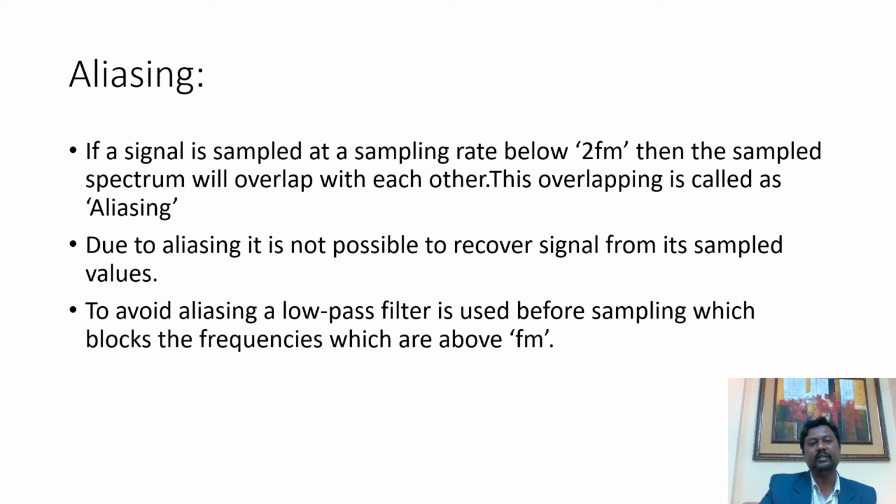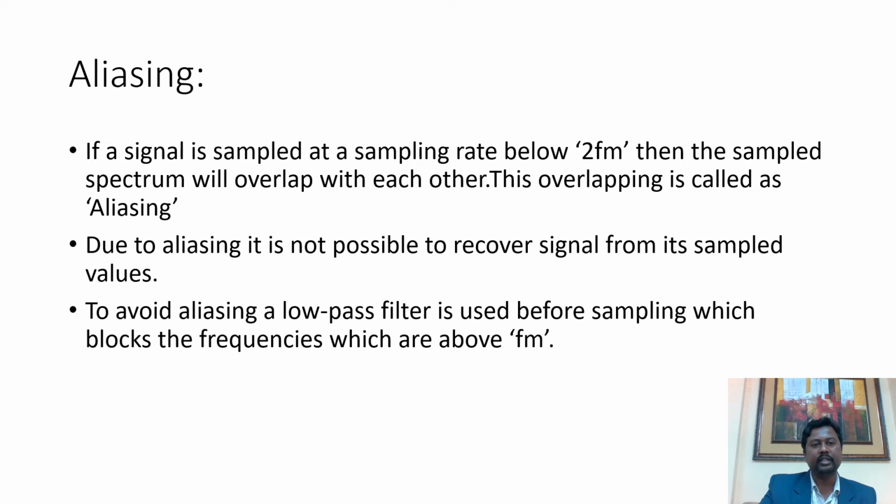Now one term which is related to sampling is aliasing. This aliasing phenomenon must be overcome, must be eliminated during the communication process. Aliasing is a condition when we sample a continuous time signal, that means an analog signal, with a sampling frequency less than 2 Fm. So if we sample an analog signal with a sampling frequency less than 2 Fm, then what would happen?